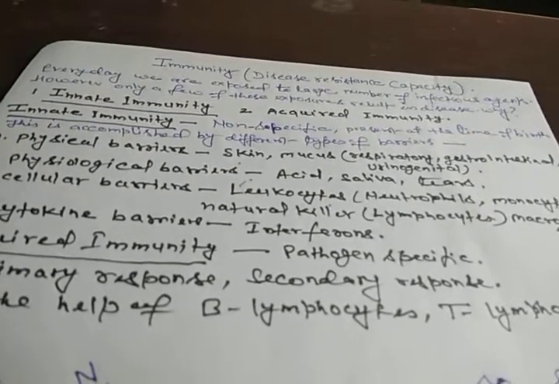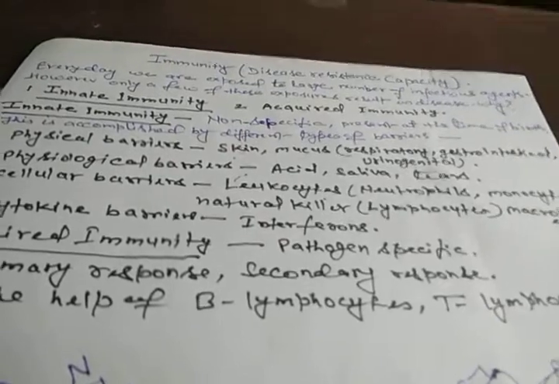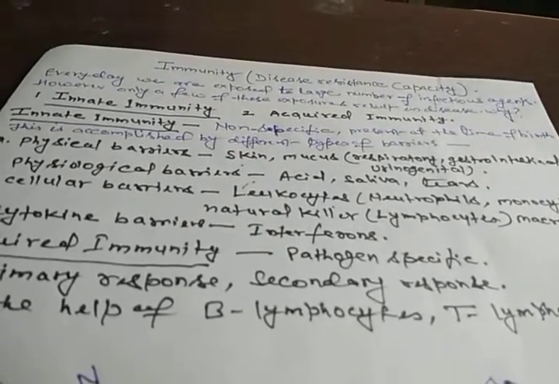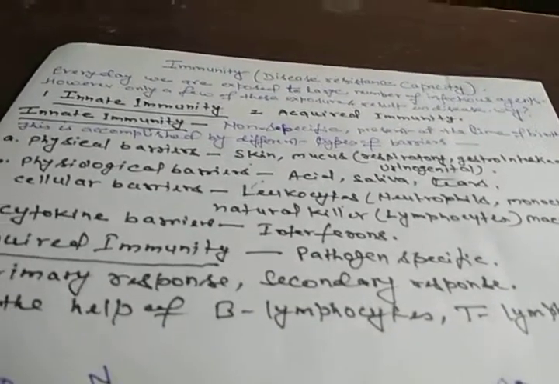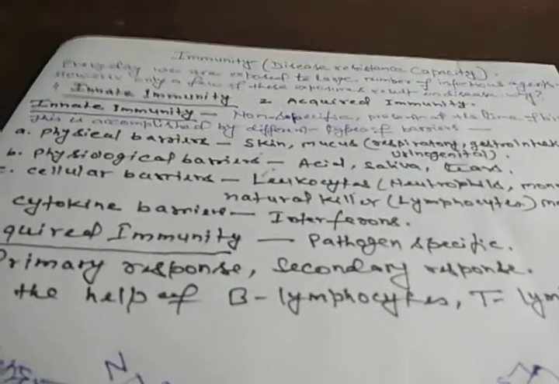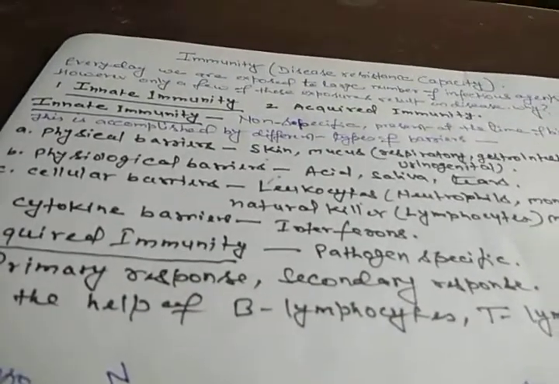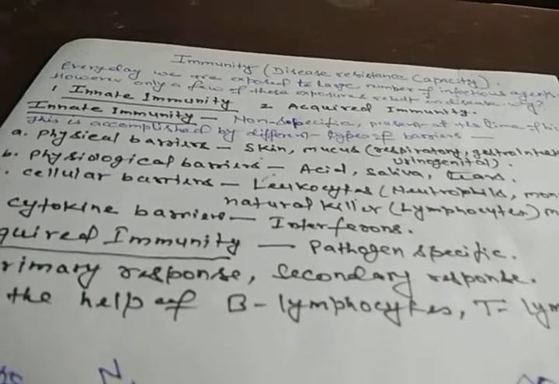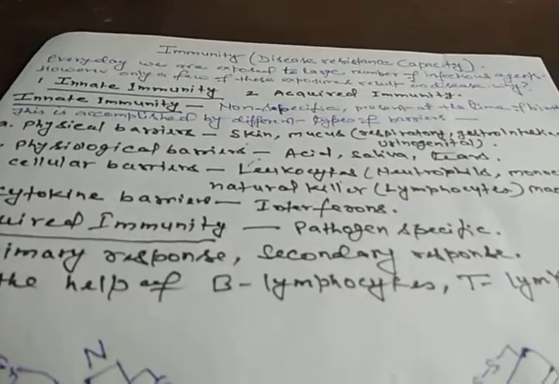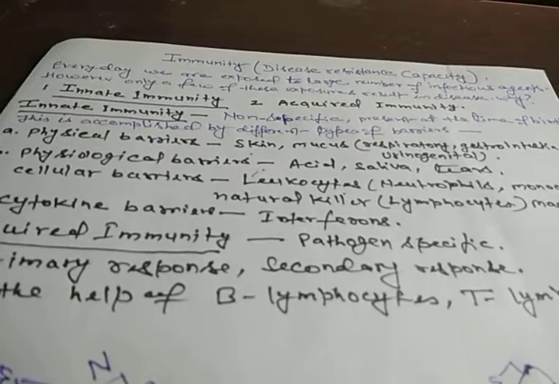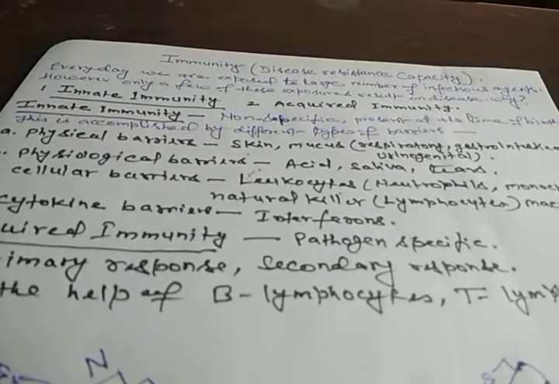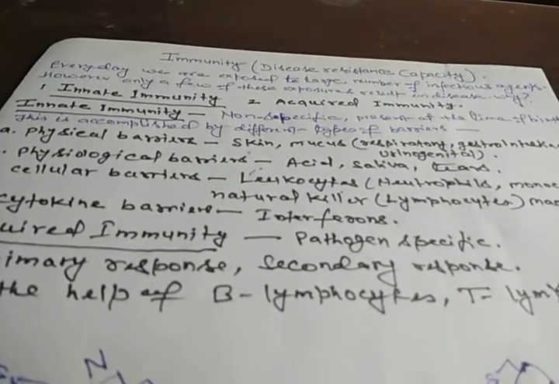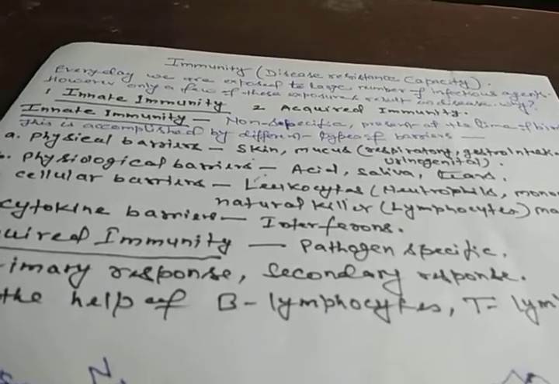These interferons protect the other non-infected cells from the virus. So this is called the cytokine barrier. The cytokine barrier includes virus-infected cells that produce interferon, a type of protein, and these interferons protect the other non-infected cells from the virus.